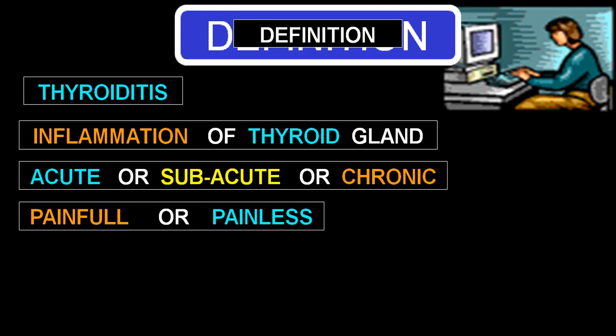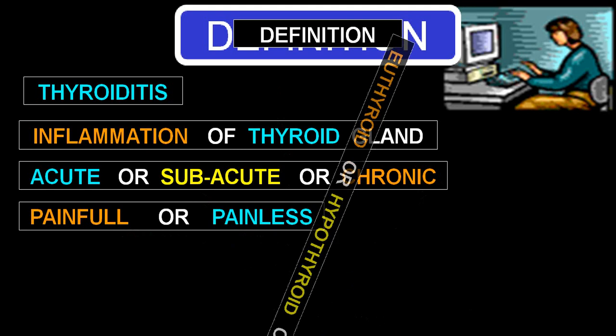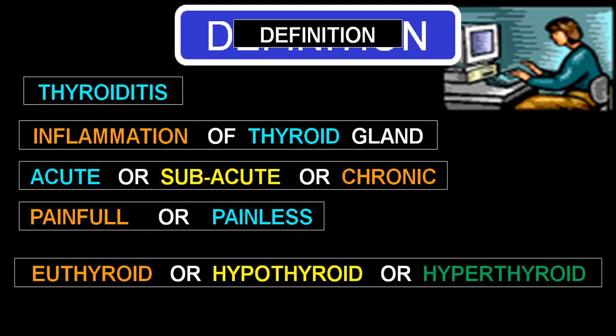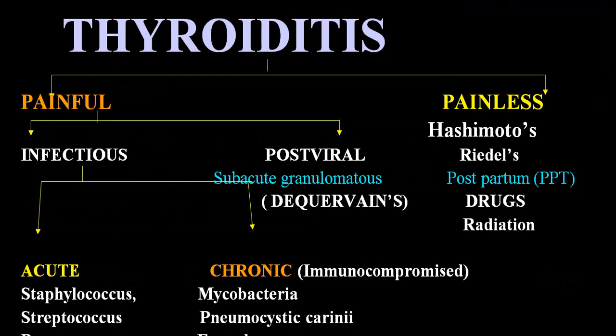But chronic are usually painless. Thyroiditis can be euthyroid, hypothyroid, or hyperthyroid. Thyroiditis can be painful, can be painless.